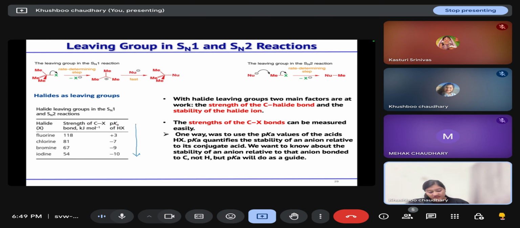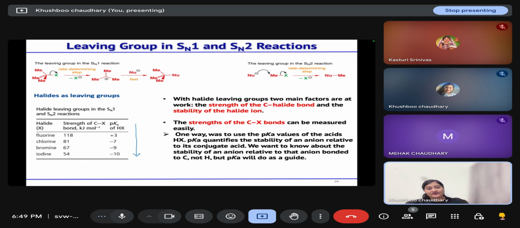One such leaving group is the halogens, and we know that as the size of the halide ion increases, the stability of that ion increases, and the leaving group ability of this anion increases. So iodide is a better leaving group than bromide, which is better than chloride, and fluoride is the worst leaving group in any such substitution reaction.